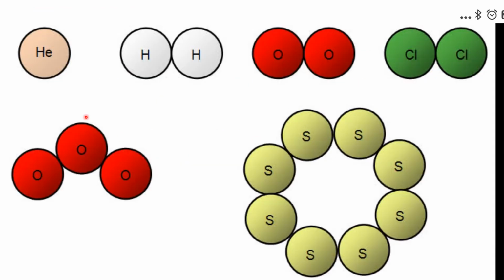Now you can see by this figure also, this is a helium atom or molecule, but if it is a molecule, then also it has only a single atom. Hydrogen gas, two atoms. Oxygen, O2, two atoms. Chlorine, two atoms. This is ozone, O3. You can see three atoms of oxygen combined together to form ozone. Then this is S8: 1, 2, 3, 4, 5, 6, 7 and 8.